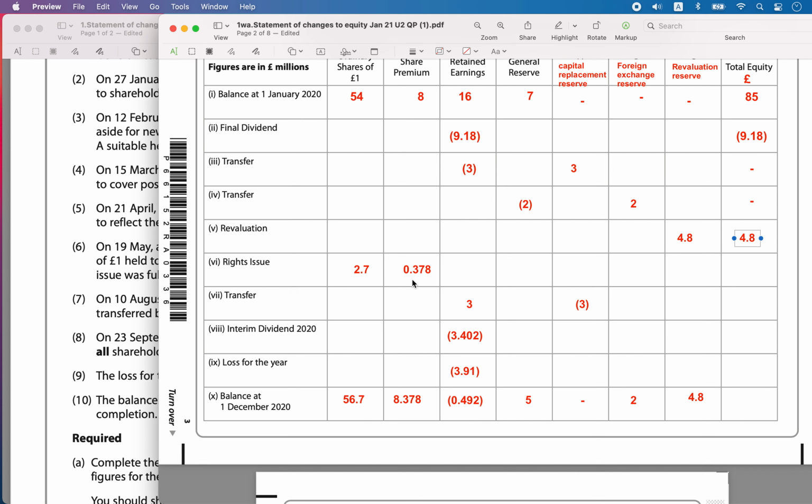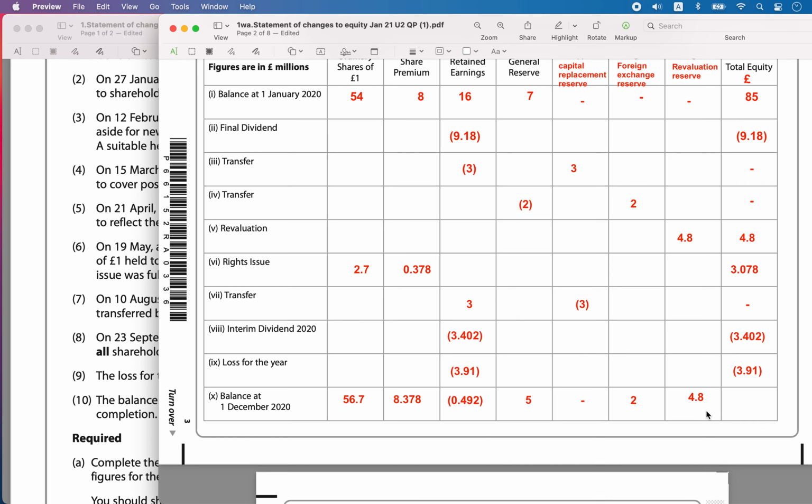Then horizontally you will add up 2.7 plus 0.378, that is equal to 3.078, positive. Then the transfer, plus 3 minus 3, so no change to the equity, so that is a dash. Then interim dividend of 3.402 was issued, so that is negative 3.402, written just like that. Then there was a loss here, 3.91, so here also you will say minus 3.91.